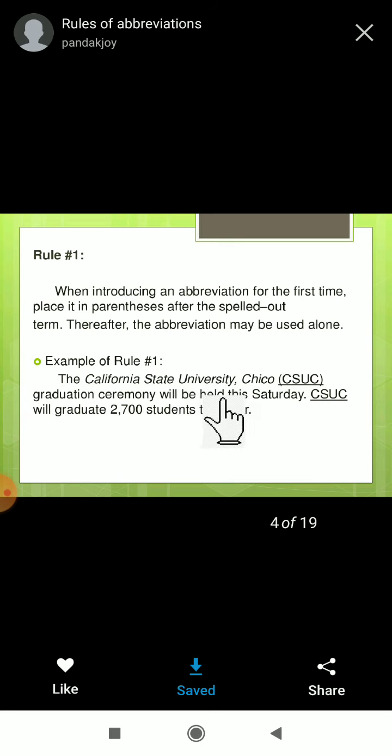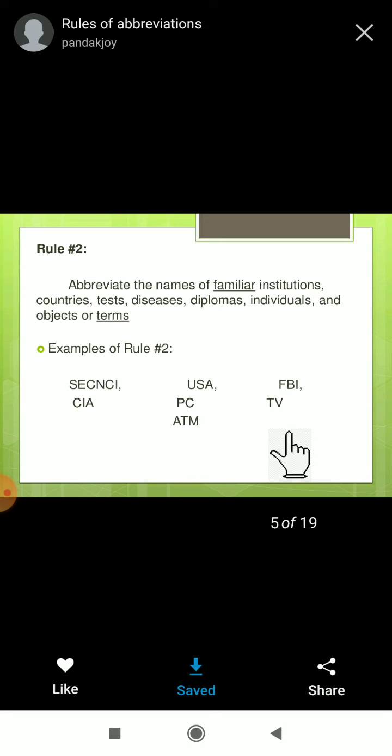Here they use the full form, and then the shortest form, where the first letter of each word is capital: California C, State S, University U. So when we want to introduce something for the first time, we have to write it like that. Second rule, what is that?